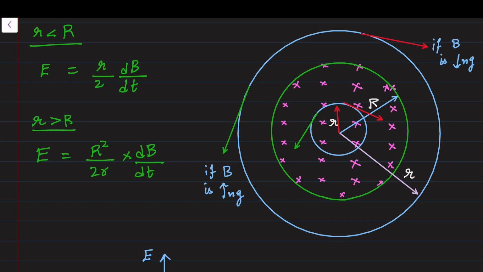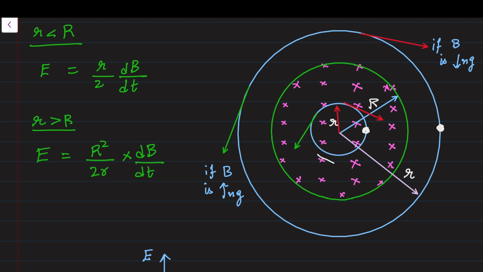Then it will produce the induced electric field. Now we are considering two particular points: one inside the cylindrical region where the magnetic field is present, and one outside the cylindrical region where the magnetic field is not present.